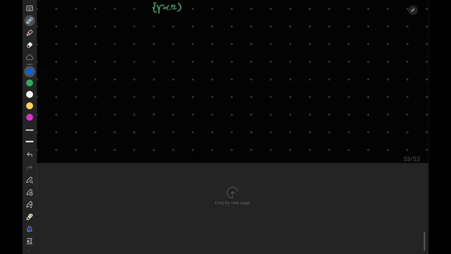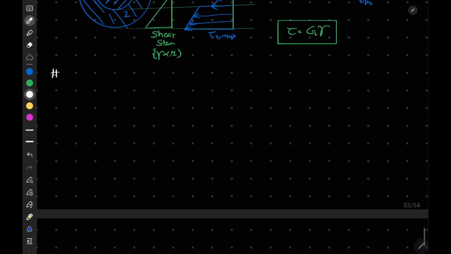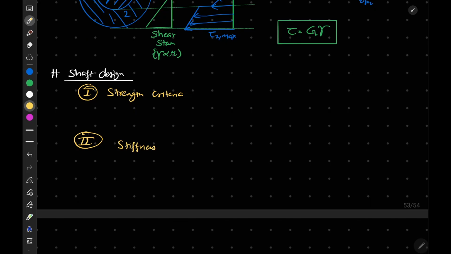Now if I talk about shaft design, it is basically done using two criteria. Criterion 1 is our strength criterion, and the second is our stiffness criterion. In the strength criterion, tau max in the shaft must be less than or equal to tau permissible.